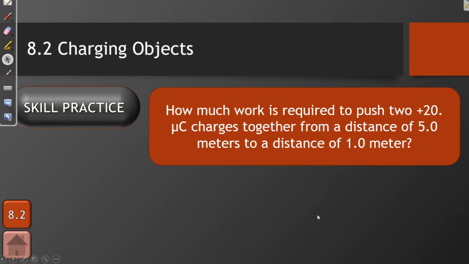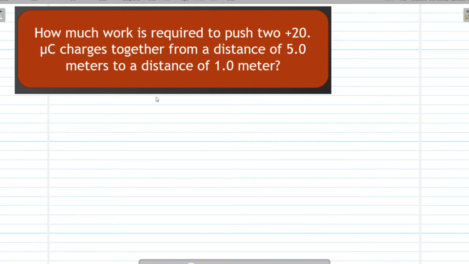So that brings us to our first skill practice question. It says, how much work is required to push two positive 20 microcoulomb charges together from a distance of 5 meters to a distance of 1 meter?